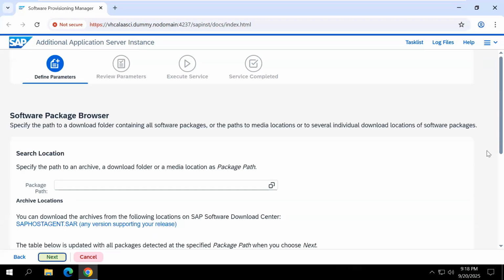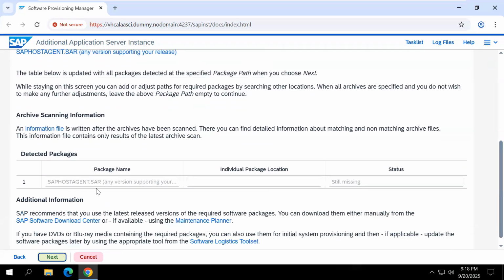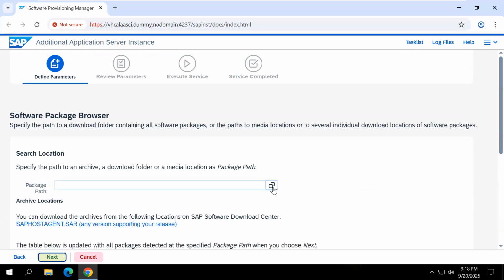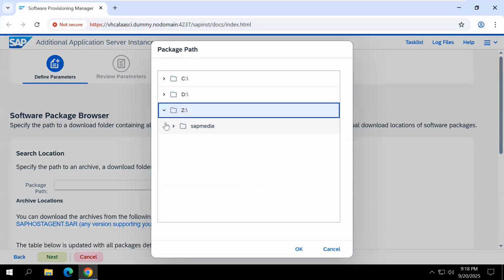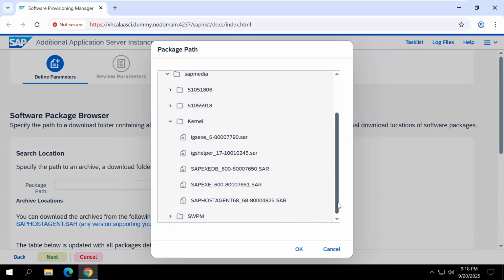Now scroll down. SAP host agent .sar status still missing. They're asking for that file. You want to provide that file, SAP host agent .sar. Click browse. In the D drive, in SAP Media, in the kernel folder, that file is there.